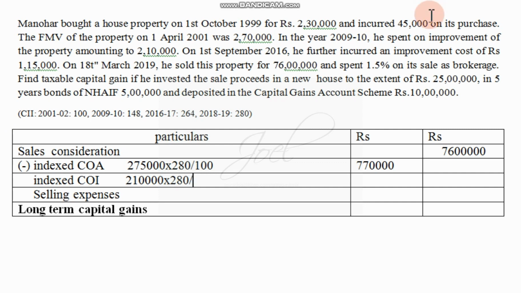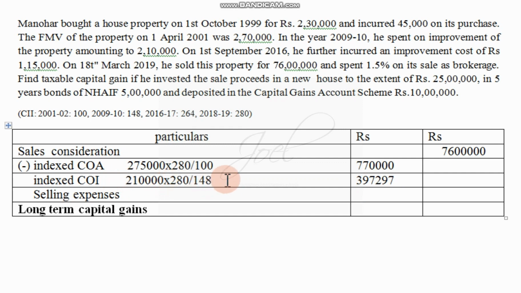Improvement is done in the year 2009-10. The index for the year 2009-10 is 148. So the answer for this is 3,97,297. So 3,97,297 is the value we will get when it comes to index cost of improvement.